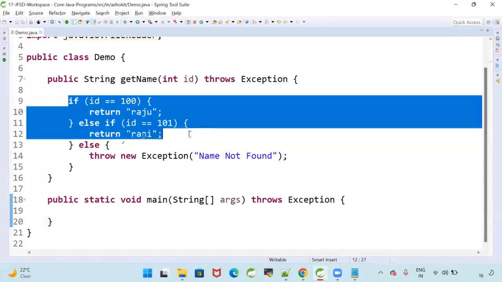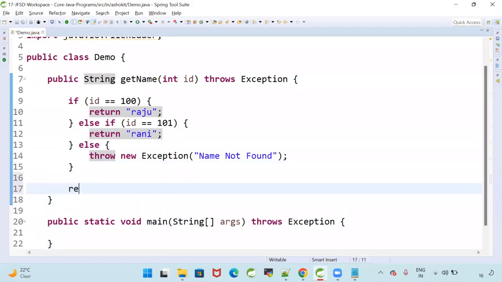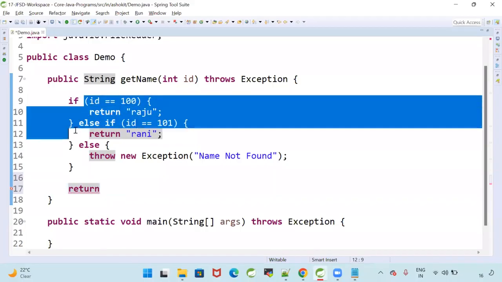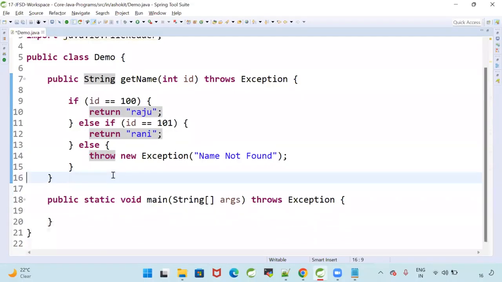Conditional basis. Whenever you are going to return, if I write it here, that should be the last statement. But I am writing the return conditionally. The compiler doesn't know which statement will execute at runtime.